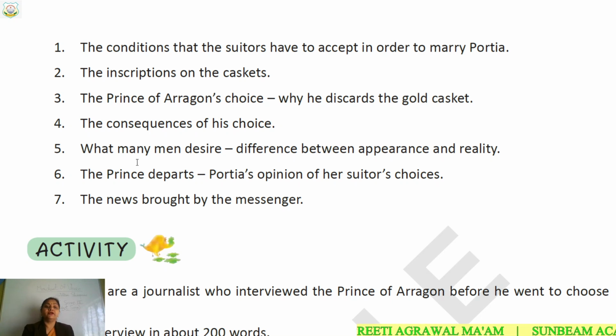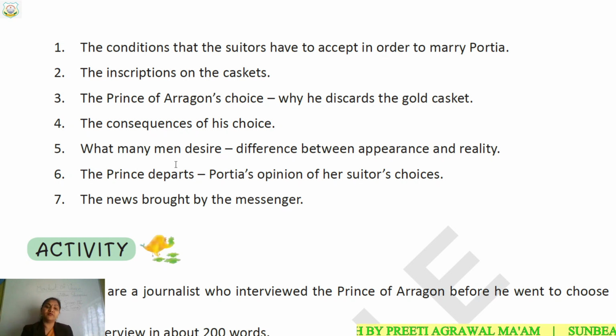The fifth point, what many men desired, difference between appearance and reality. So on the casket, whatever was written, we will come to know the inscriptions that were there on the casket. Out of these three inscriptions, on the golden casket was written what many men desire.